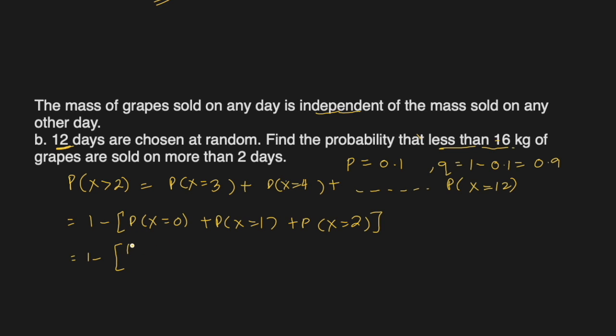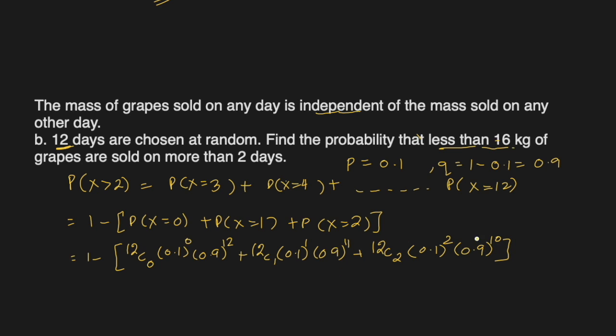So let me substitute them by the formula. Probability X equal to 0 means out of 12 there are 0 successes, so probability of success is 0.1 to the power 0 and probability of failure 0.9 to the power 12. All 12 days we get more than 16 kg, not less than 16 kg, that's what it means. Then 12C1, 0.1 and 0.9 to the power 11, plus 12C2, 0.1 to the power 2 and 0.9 to the power 10. Just keep in mind that 10 plus 2 is 12, it has to be 12 all the time. 11 plus 1 is 12, 12 plus 0, and these numbers must match.